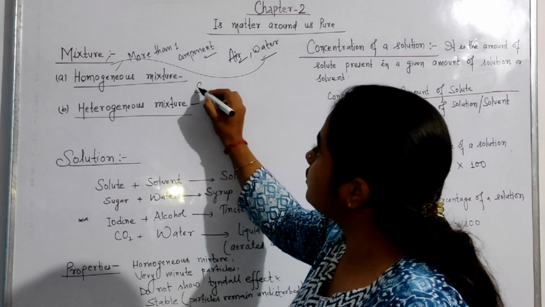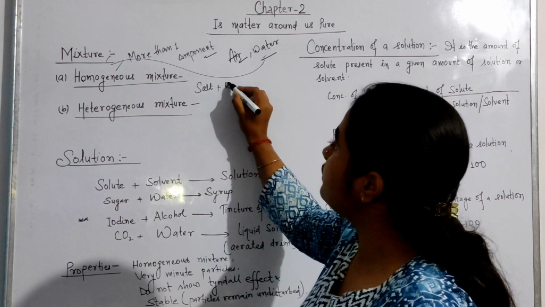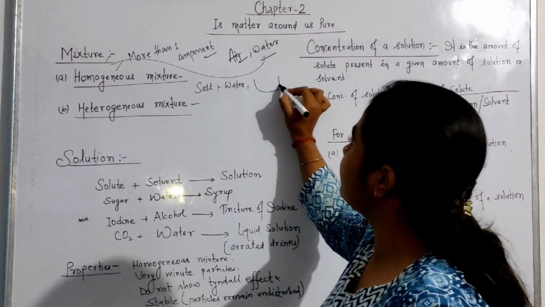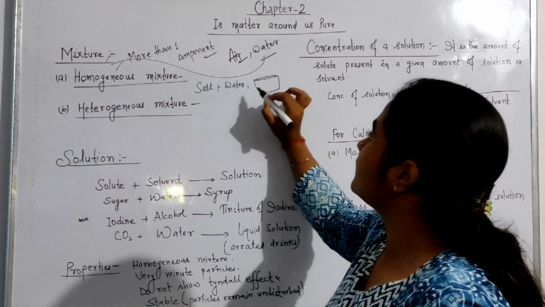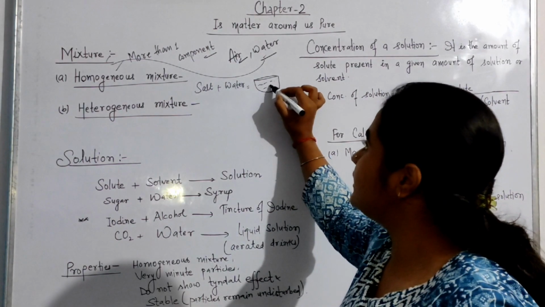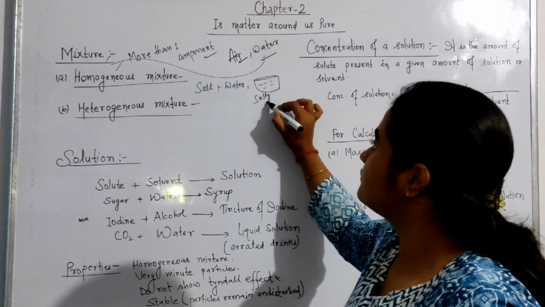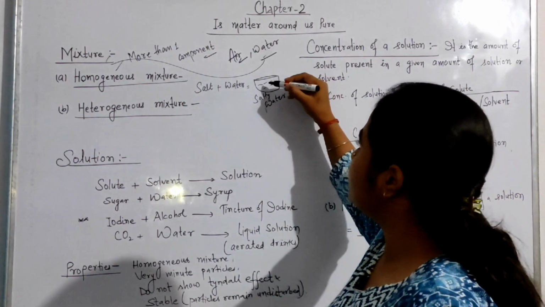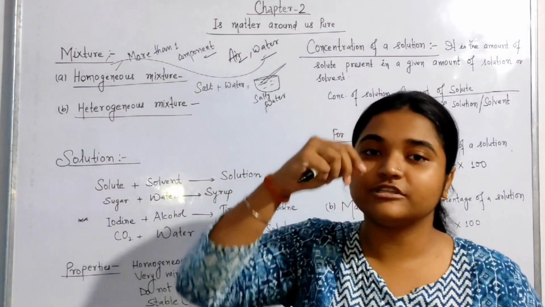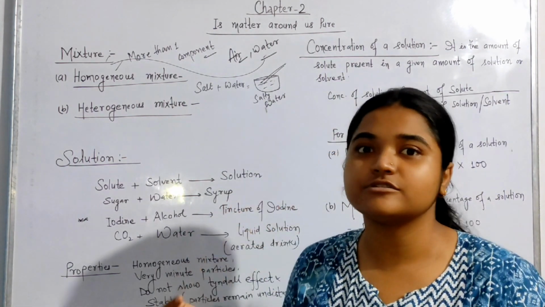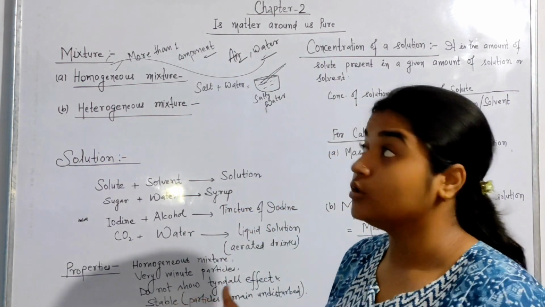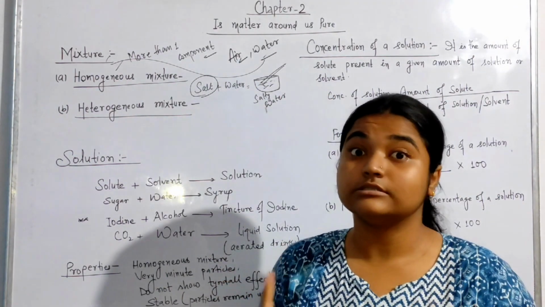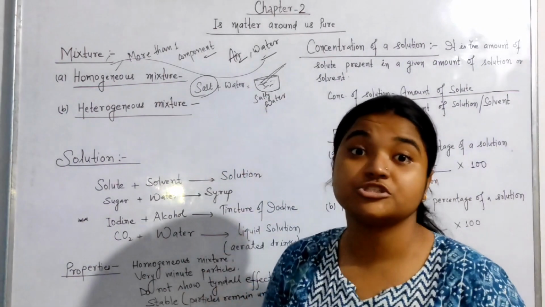If we take salt and water and mix them in a bowl, this complete thing is salty water, or not? Is it happening that when you take one spoon of this solution it is salty and another spoon is not salty? No. That means the salt particles have completely mixed into this. That means this is a homogeneous mixture.